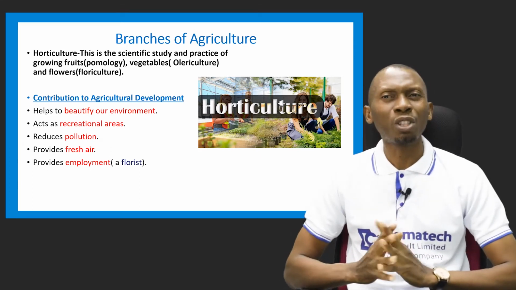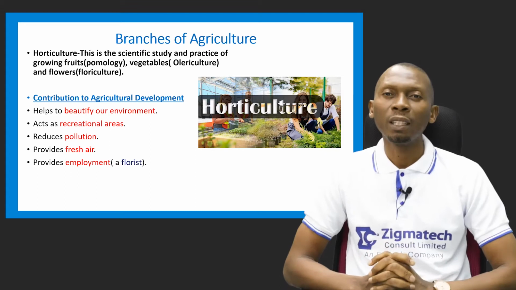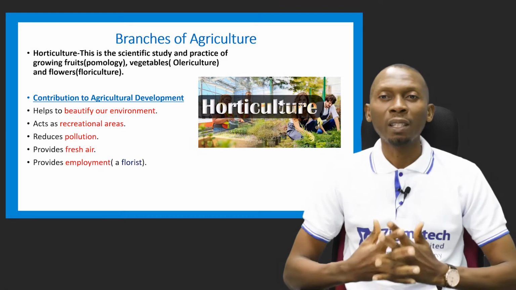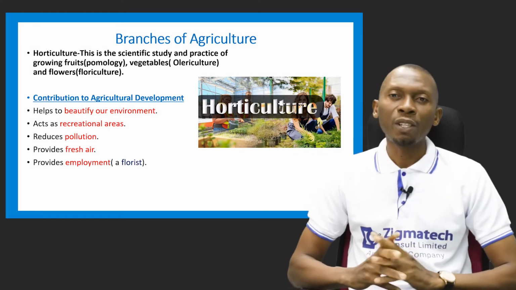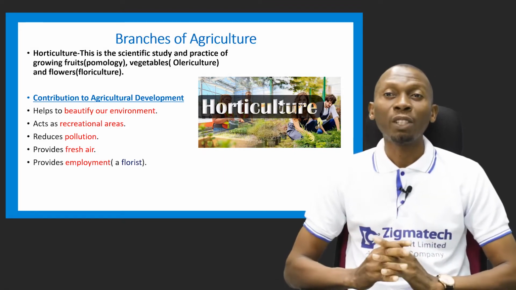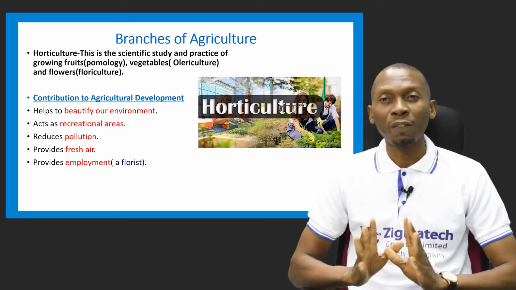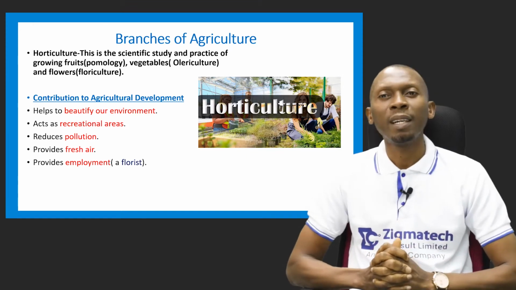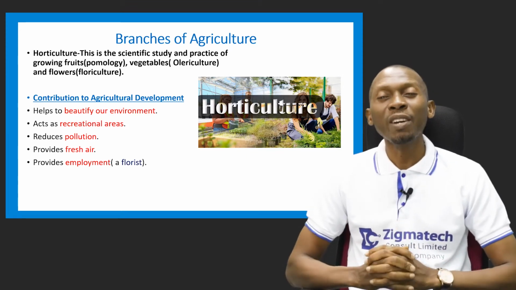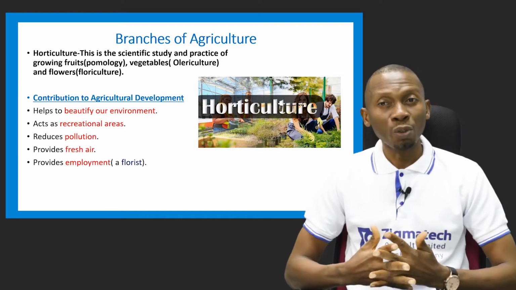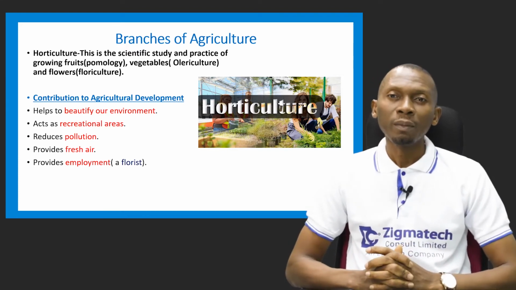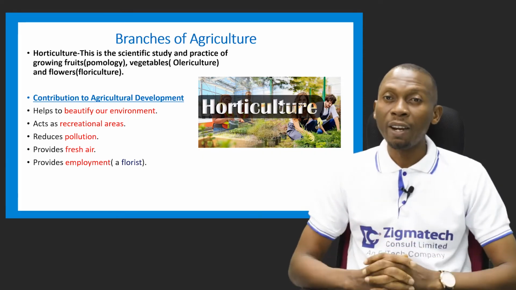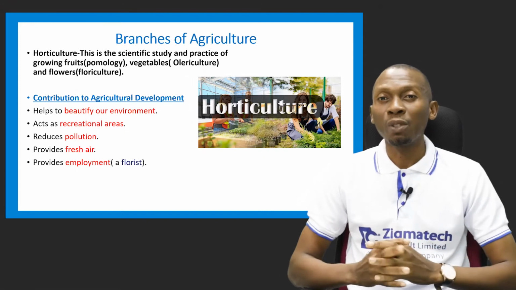And what is the contribution of horticulture to agricultural development? It helps to beautify our environment. When you take a look around, you see flowers and ornamental plants growing at specific places. So horticulture helps to beautify our environment. It also acts as a recreational area, and helps to reduce pollution by getting rid of polluted air, some gases that are released into the atmosphere.